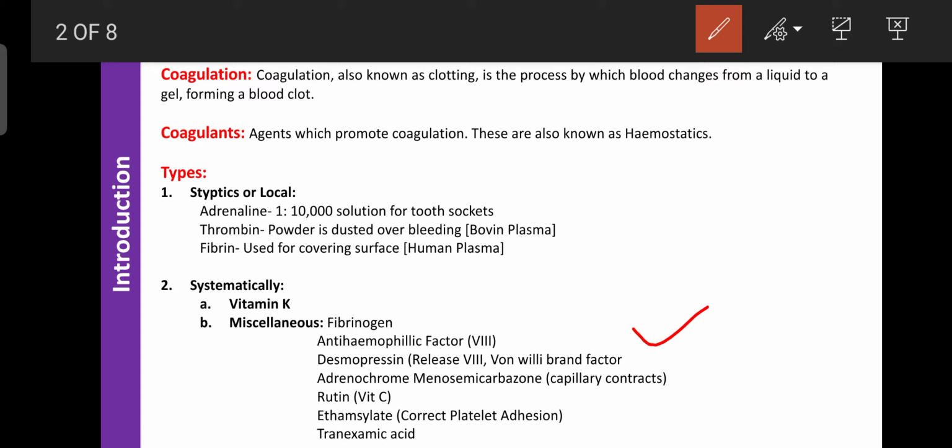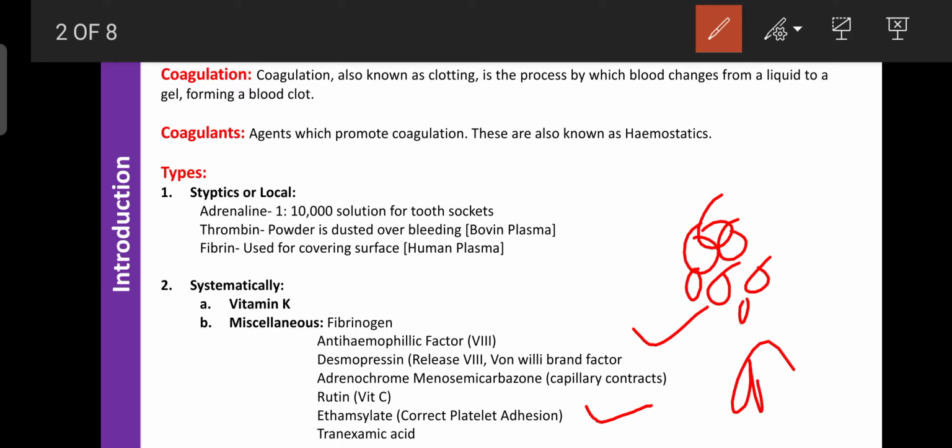It is helpful for, or it can enhance, the blood coagulation process by correcting platelet adhesion or aggregation, the coupling of the platelets. Due to the coupling of platelets at the site of injury, a plug can be formed. That plug is nothing but a blood clot or fibrin clot. So etamsylate can improve platelet aggregation or platelet adhesion. Then it is helpful for blood coagulation by enhancing the release of various coagulation factors due to platelet adhesion.